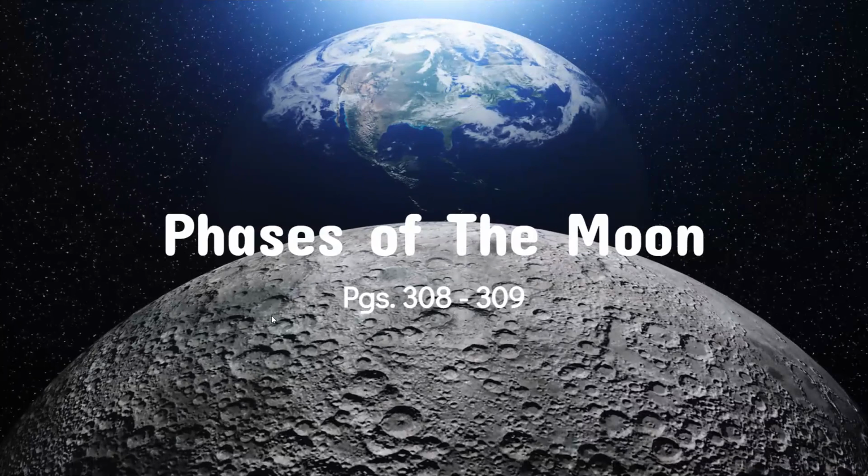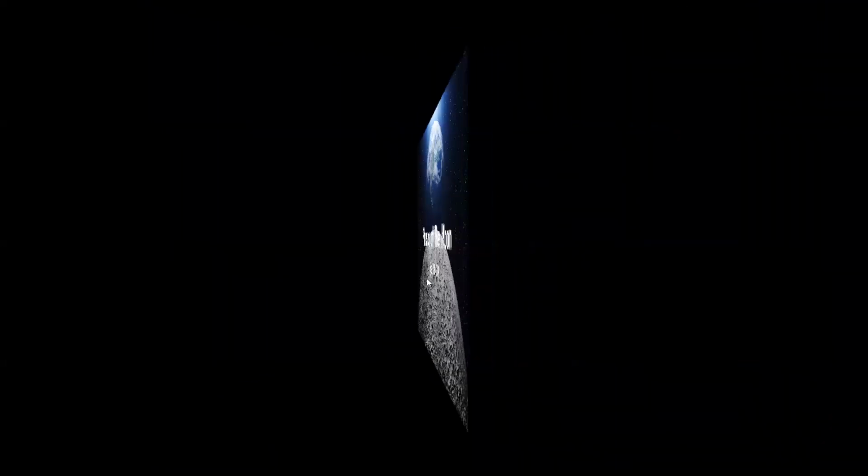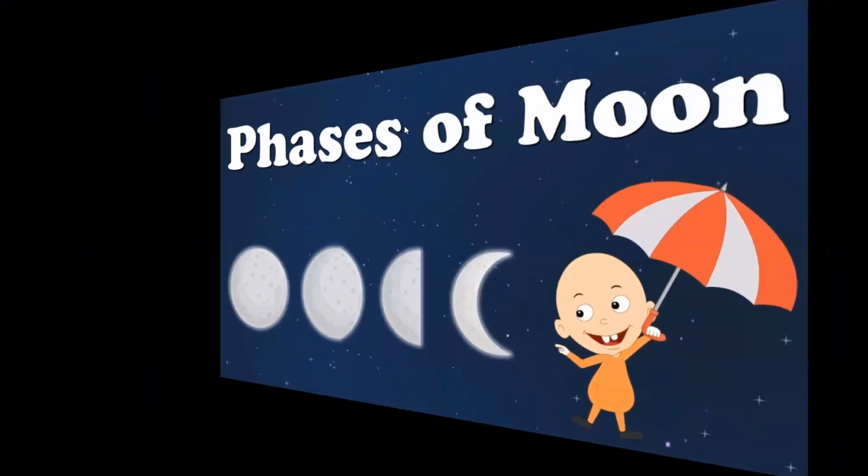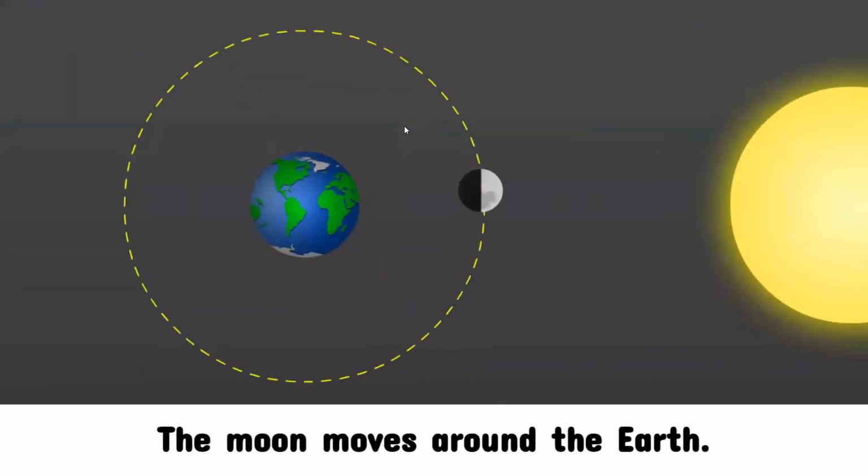So let's see the phases of the moon. We have to know that the moon moves around the earth, and by moving, it means it rotates around it.